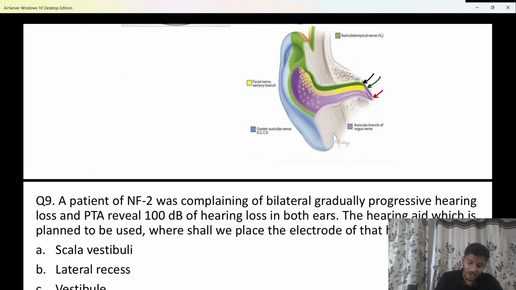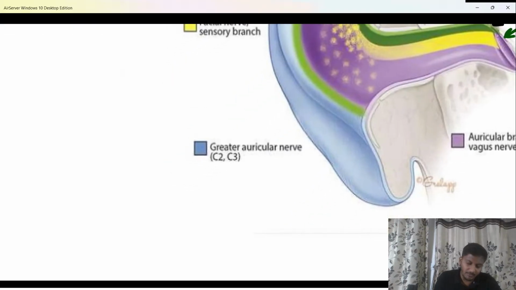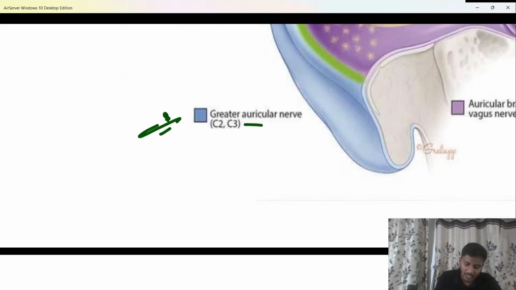Chalo. And one more thing to remember here: you can see the whole of the pinna, the majority of the pinna is blue in color. So if they ask you what is the main nerve supply of the pinna, the answer has to be the greater auricular nerve. Do remember, the main nerve supply of the pinna is the greater auricular nerve.